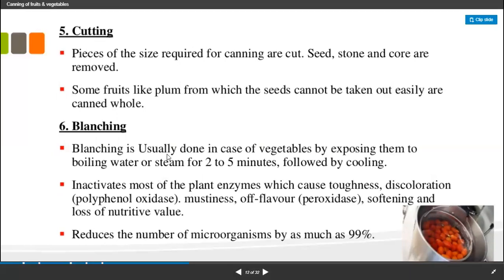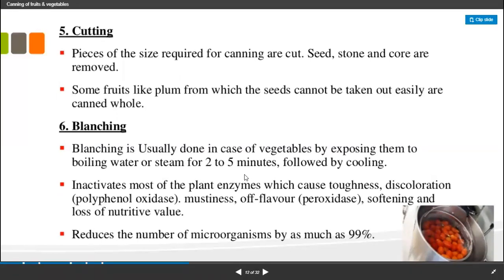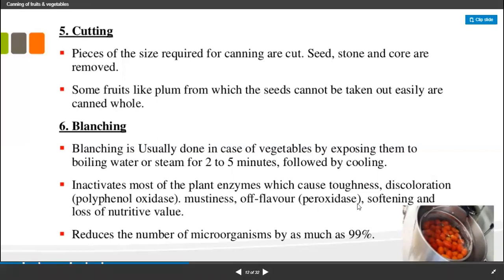After that, blanching is conducted. Blanching is the method by which the food material is heated in steam conditions for 2 to 5 minutes, and after that we cool the food material. This is used for the removal of undesired microorganisms, reducing the number of microorganisms by approximately 99%.